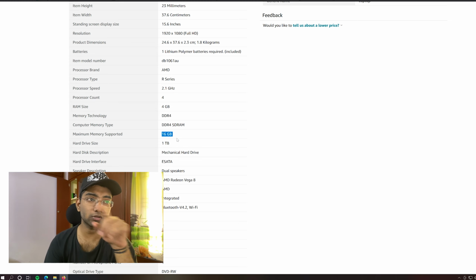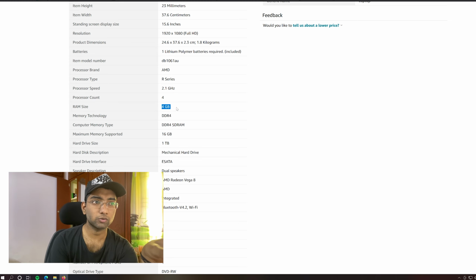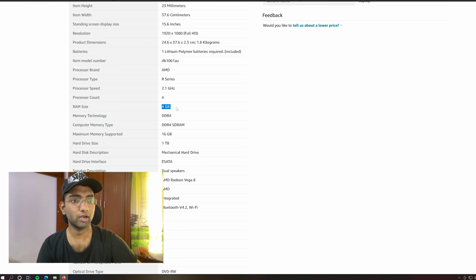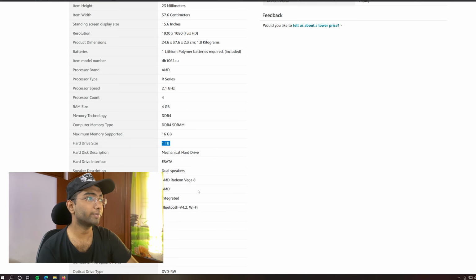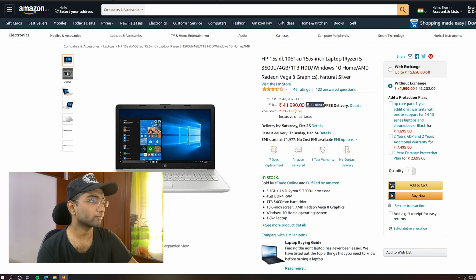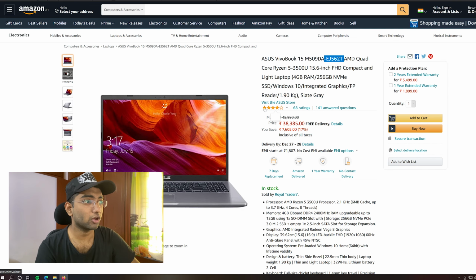So I think there is another slot available. So this is a 2 slot system where you can keep 8 GB in the other slot. So this is also RAM upgradable, but hard disk is 1 TB and not an SSD. So if you want to spend 42K on this, okay, the processor is good, the same processor as the Asus VivoBook, but you are having an advantage with the graphic card. AMD graphic card can support Hackintosh or Ryzen Tosh.